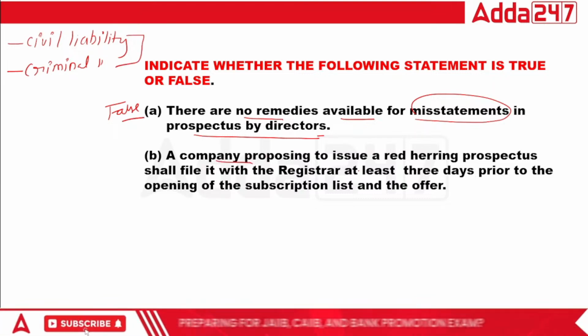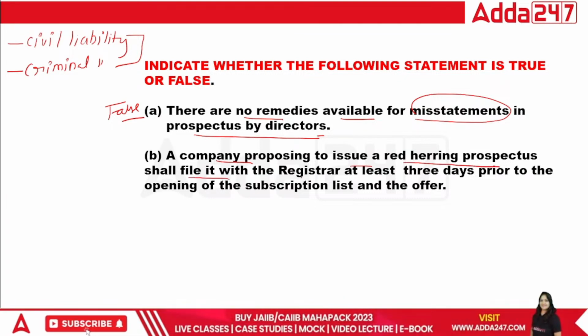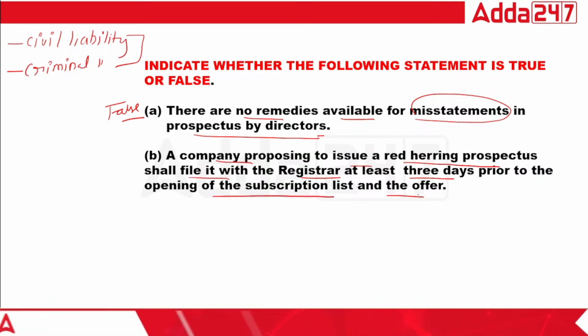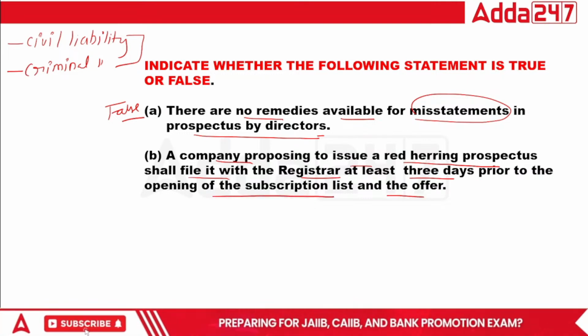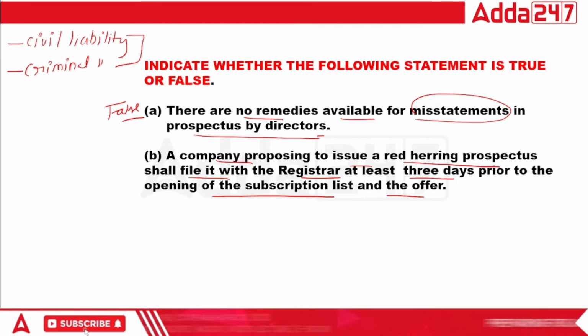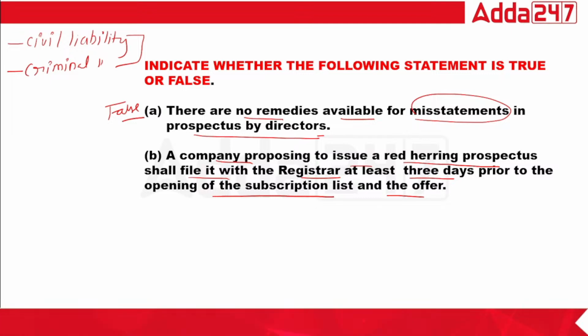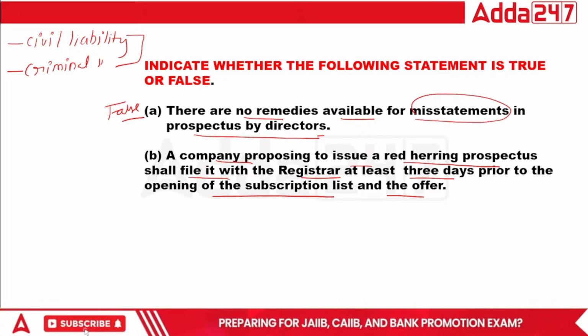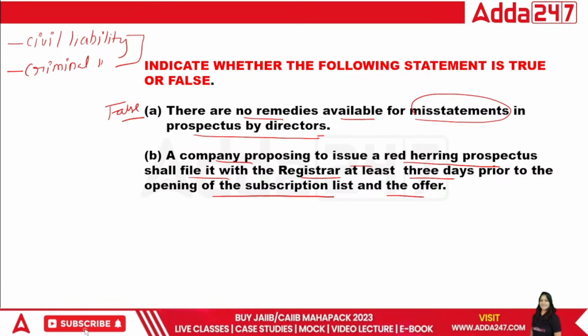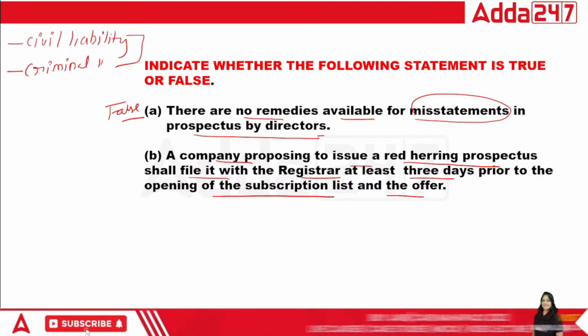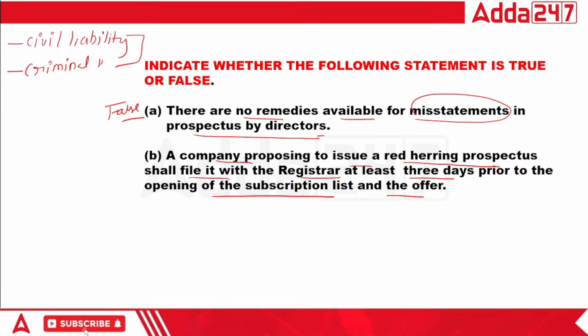A company proposing to issue red herring prospectus shall file it with registrar at least 3 days prior to the opening of subscription list and the offer. Yes, B point. A company proposing to issue the red herring prospectus shall file it with the registrar at least 3 days prior to the opening of the subscription list and offer.